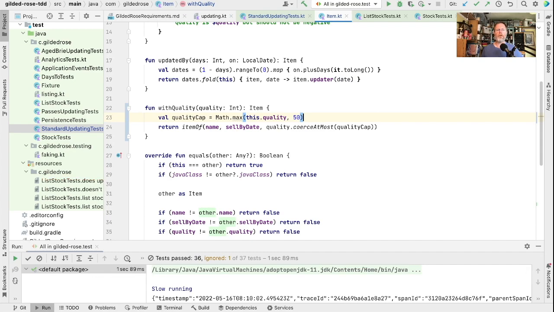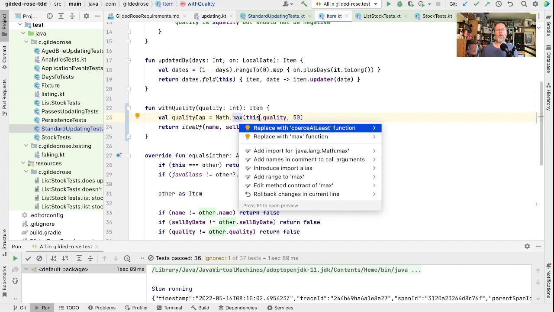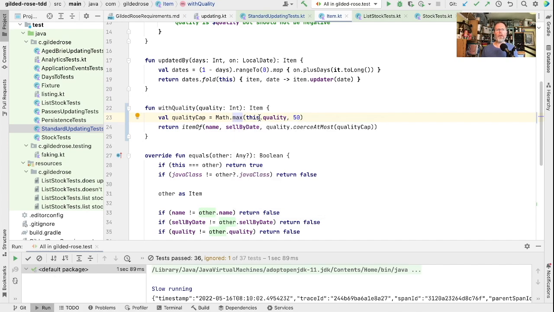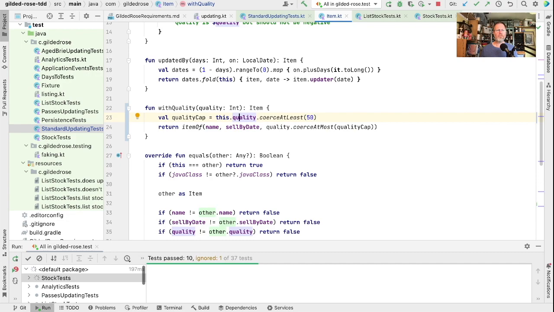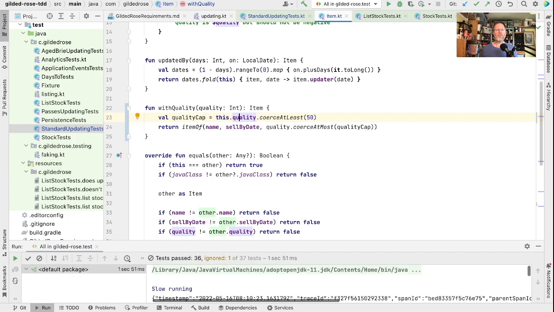That's much nicer. Now, IntelliJ tells us that it would rather we used coerce at least in there. So let's do that, but we'll leave this as a variable to explain what it is we're doing. Okay, good. Now we've got our test passing. It would have been nice had we had a specific test that failed that pointed us to that problem.